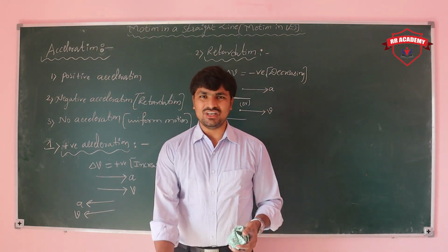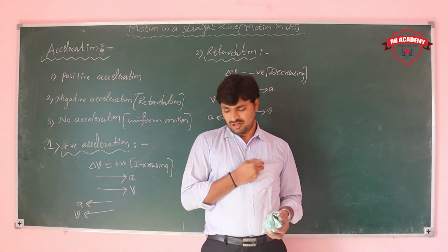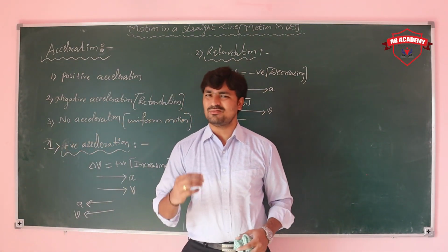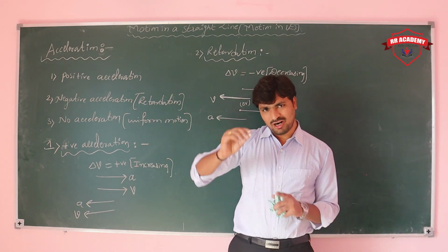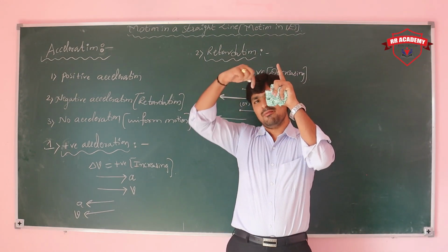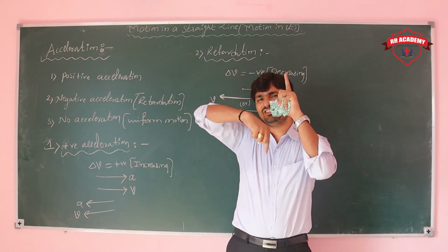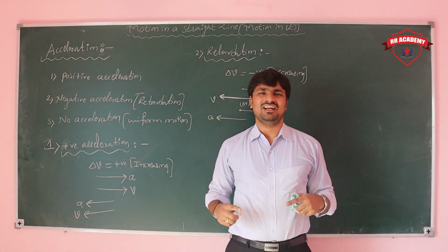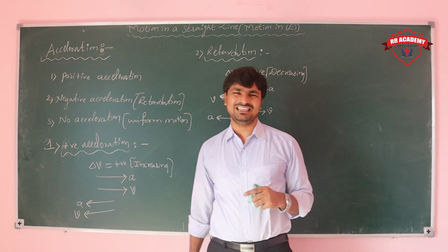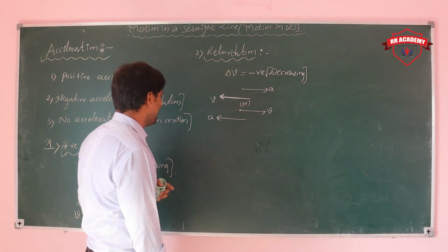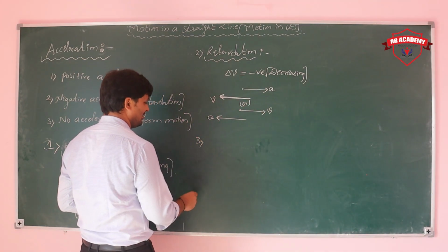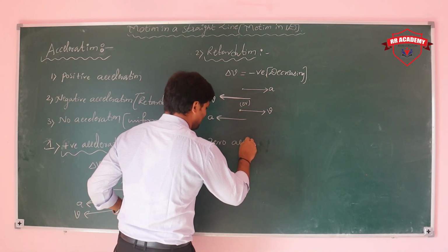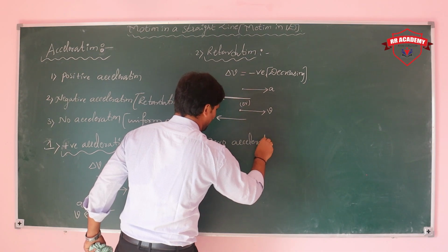Best example, vertically projected body. What is happening? The body is moving upward, so the direction of velocity is upward, but acceleration due to gravity is acting downwards. So acceleration and velocity are in opposite directions, and we can say that it is retardation. Next, third, no acceleration or zero acceleration.